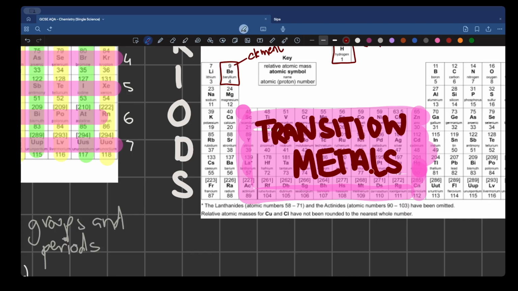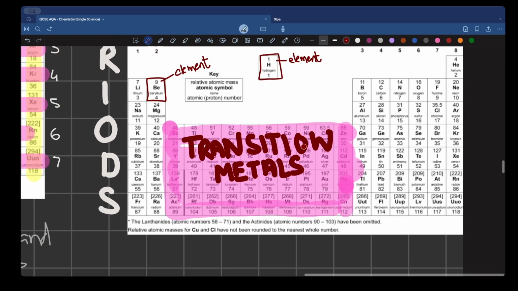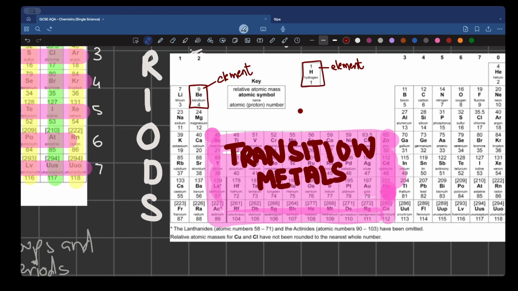Now, transition metals have some metallic and some non metallic properties. As you can probably tell from the name, transition metals, they're transitioning either into a metal or from a metal to a non metal. So they have mixed properties, they can have dual properties. Now, how do we distinguish a metal from a non metal? I'm pretty sure that we know that carbon is a non metal. Yes, I'm pretty sure that we also know that oxygen is also a non metal.